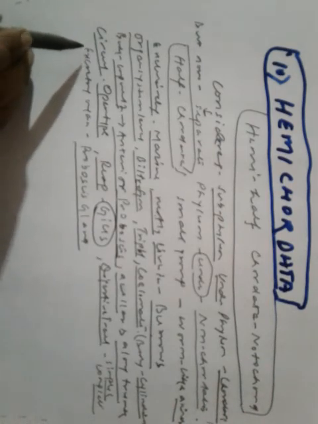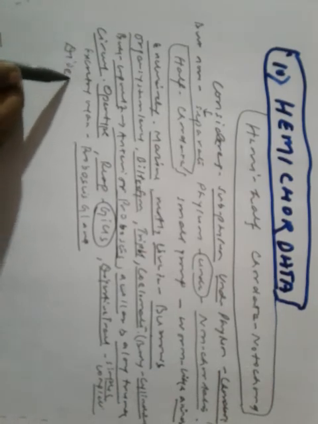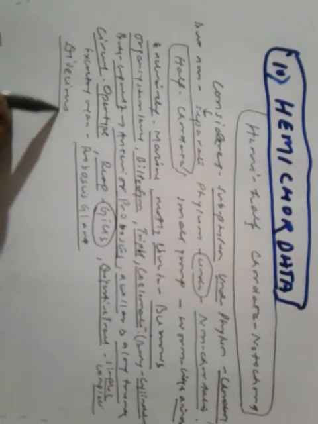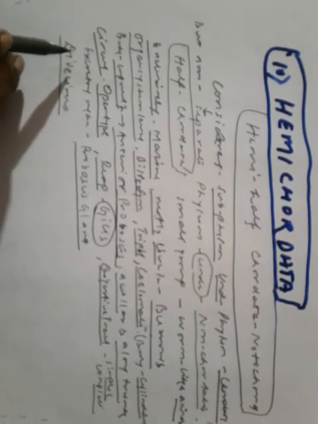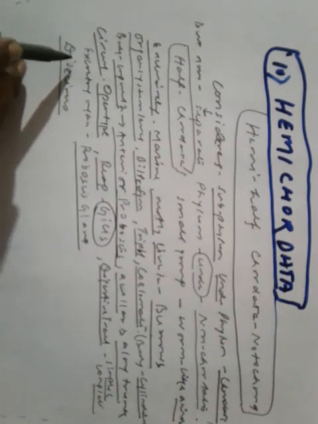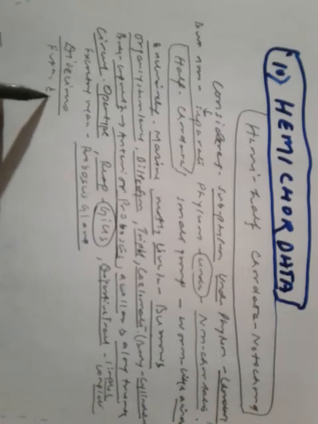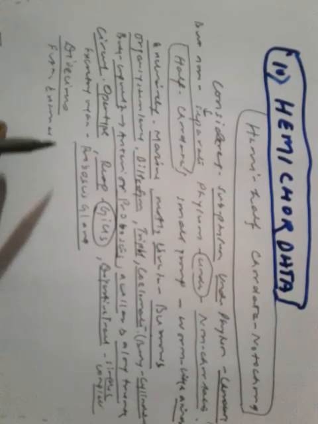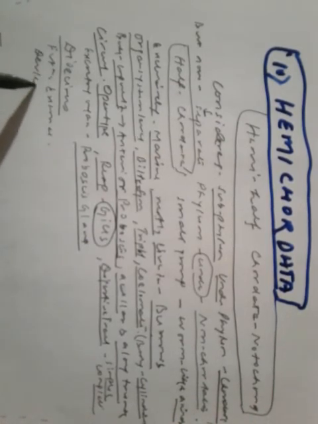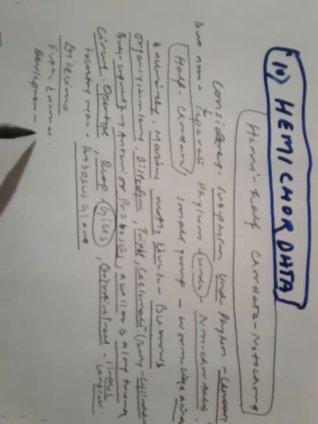Now, are they monoecious or dioecious? They are dioecious, that means sexes are separate. Fertilization, internal or external? Fertilization is external. Development, direct or indirect? Development is indirect, that means larval stage is involved.